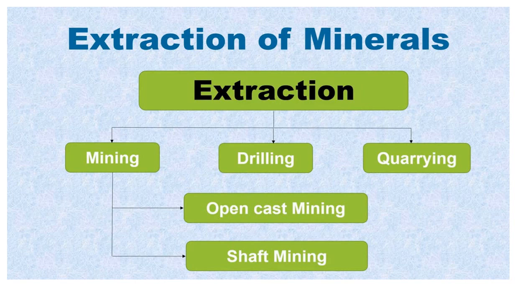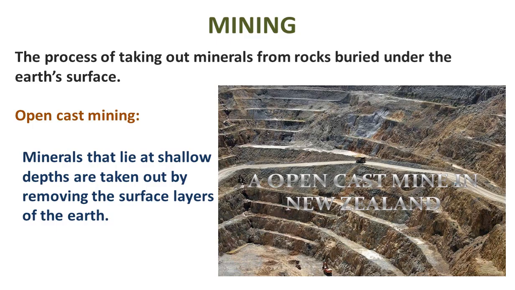Mining again has two kinds, that is open cast mining and shaft mining. Let us know these in detail. The process of taking out minerals from the rocks buried under the earth's surface is called mining.